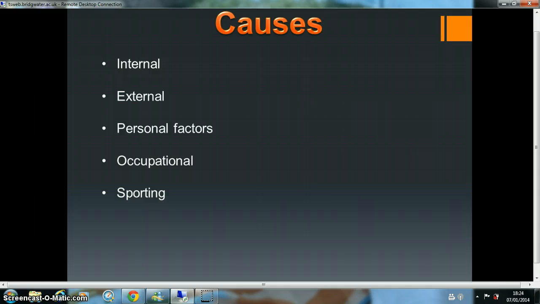External stress is things in our surroundings and environment that get us stressed. External stress can come from anything such as crowds cheering or seeing the other team that you are playing or about to play. Personal factors can be anything that is personal to you that gets you stressed. Things from worrying about a job interview or being stressed about money not going far enough. Occupational factors are factors that get you stressed that are linked to your job. This could be worrying about a job interview again, or it can be you are stressed about being unemployed. Sporting factors are things related to sport that get you stressed, obviously. This can be things such as having an argument with your teammates or manager.